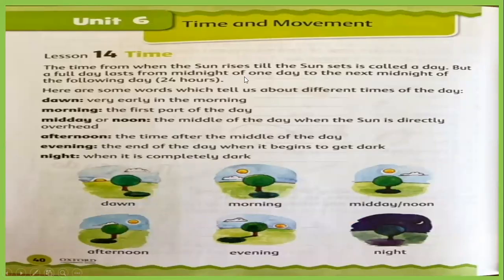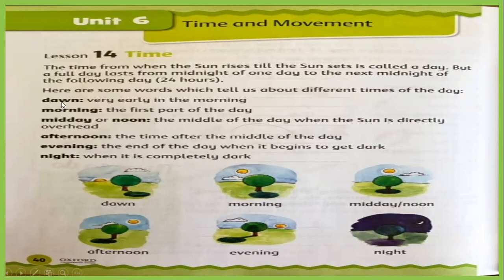Now let's move forward. Here are some words which tell us about different times of the day. The first is dawn. What is dawn? Very early in the morning, you can say before the sun rises or when the sun starts rising. This time we call dawn.